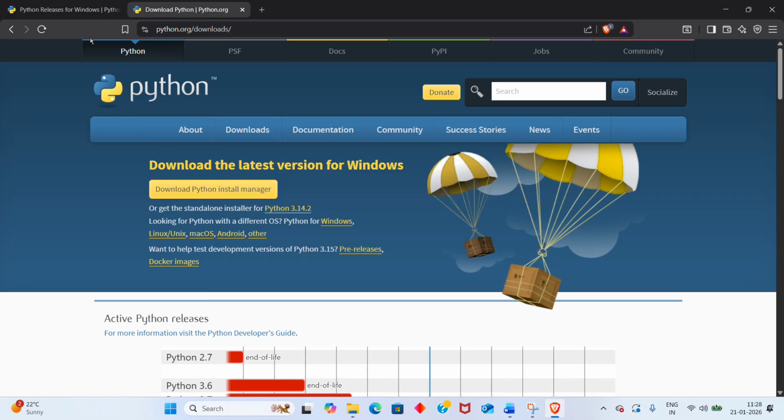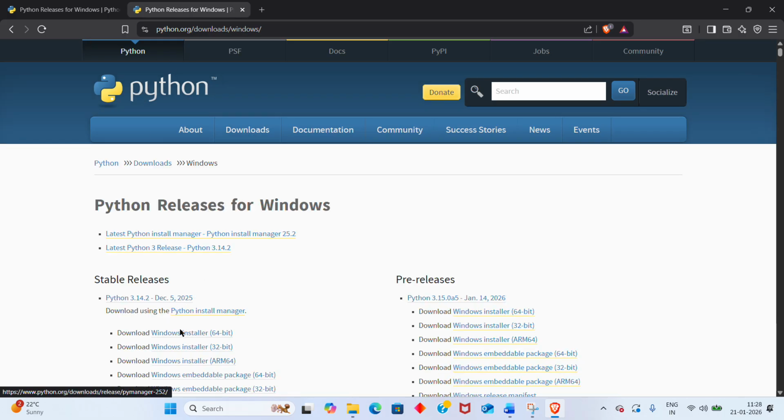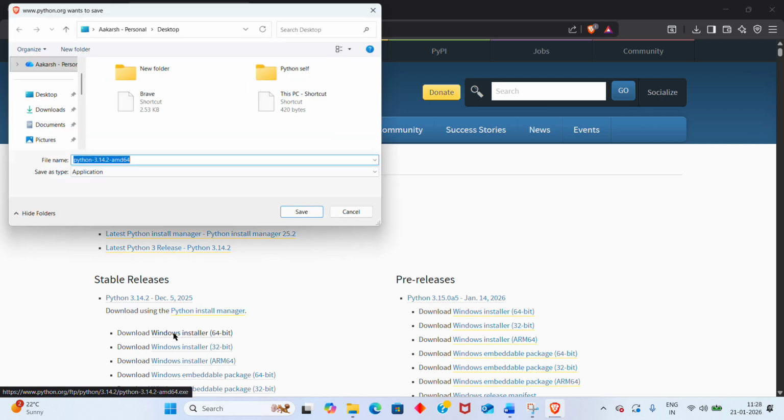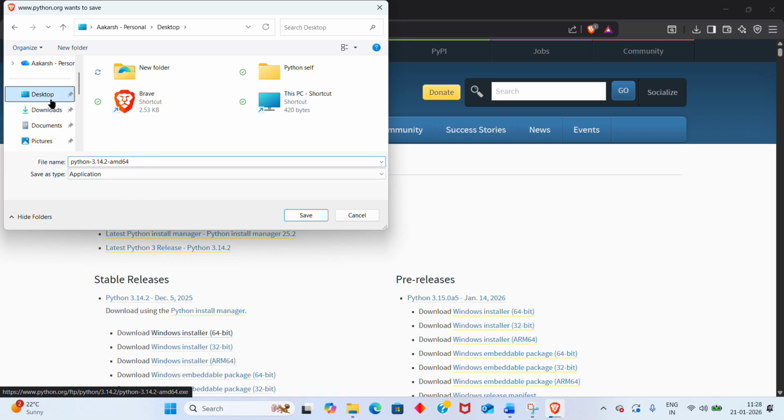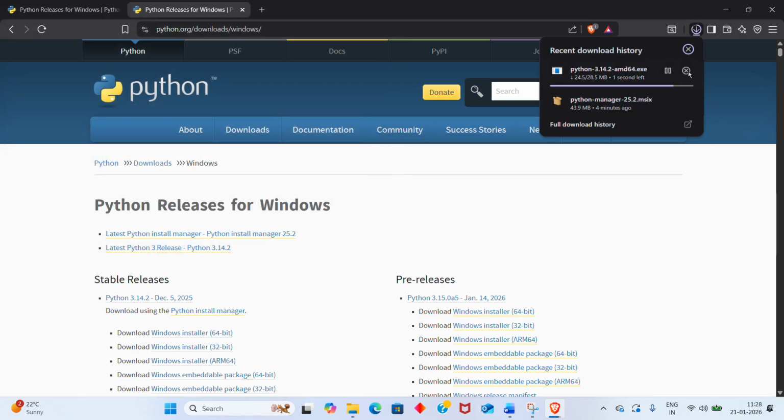Now we will open this, and for Windows, Python says download Windows installer 64-bit. We will save it on the desktop. So now we are installing Python.